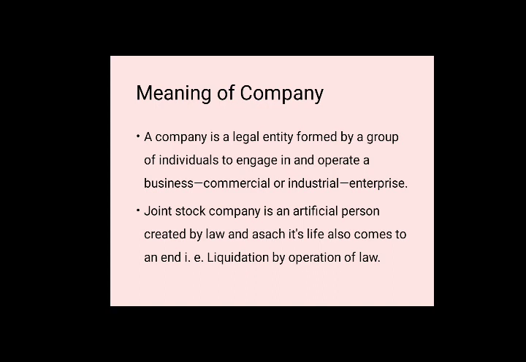It is often called a joint stock company. It is an artificial person created by law. According to the law, a company is treated as a person, but an artificial person. Therefore, a company is separate from the owner, and as such its life also comes to an end, that is, liquidation by operation of law.